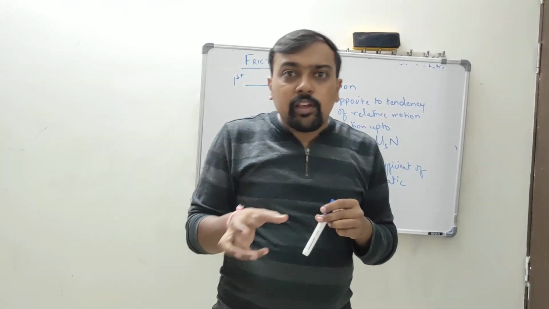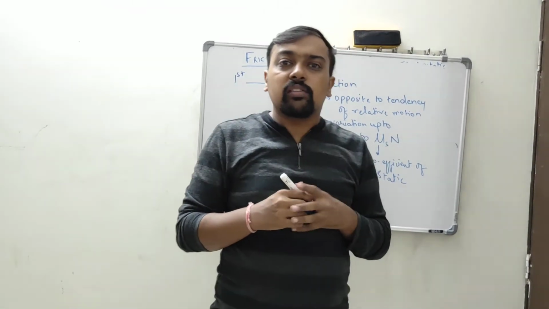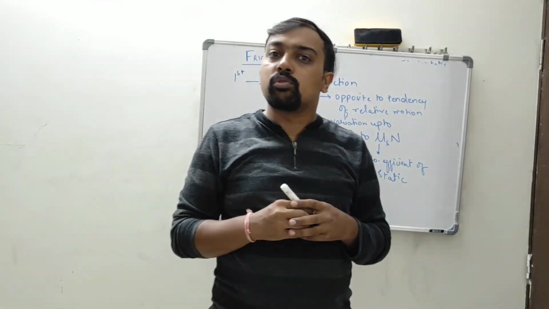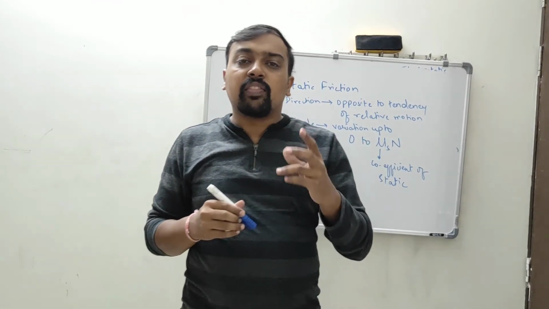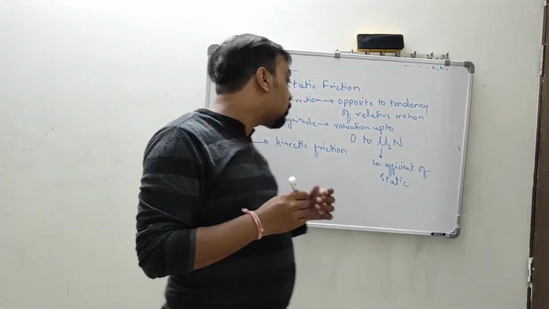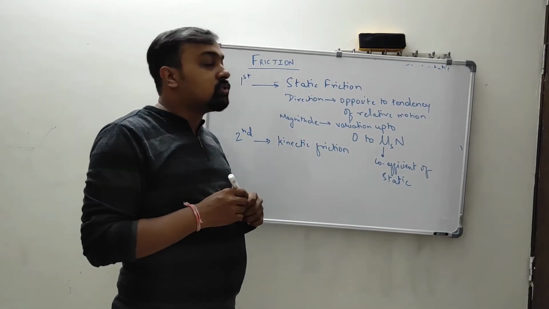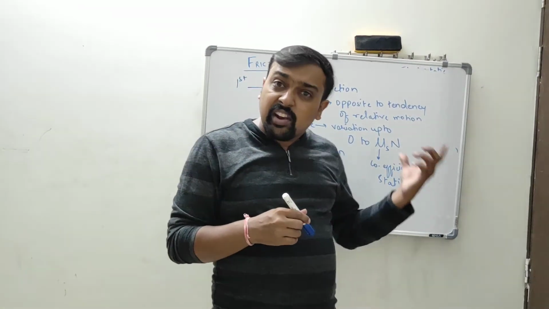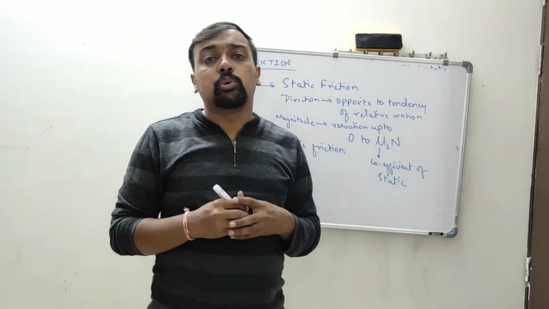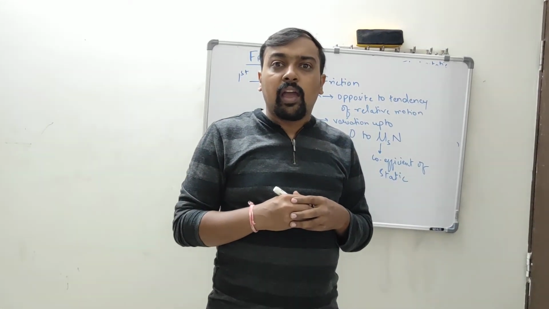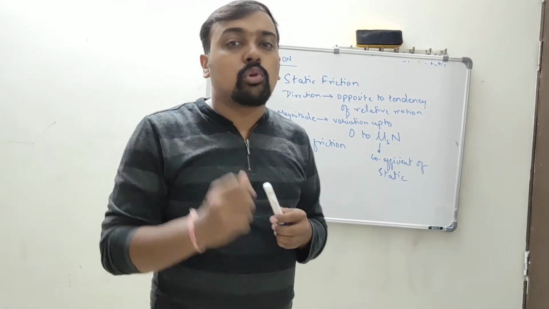And when the body is in motion, the second type of friction force comes into the picture, which is called kinetic friction. Again, its direction will be opposite to the motion of the body, and its value will remain constant.